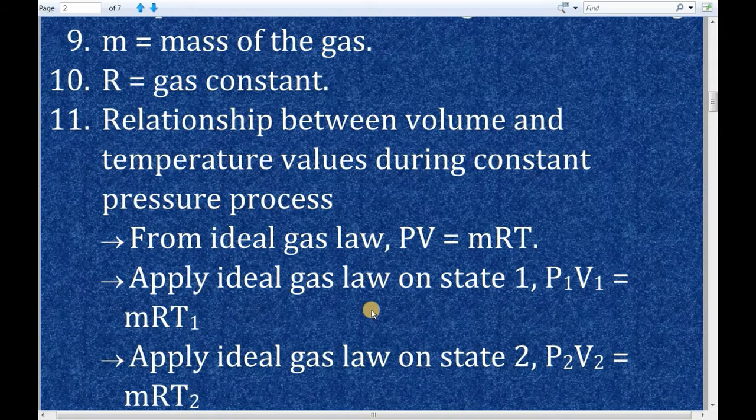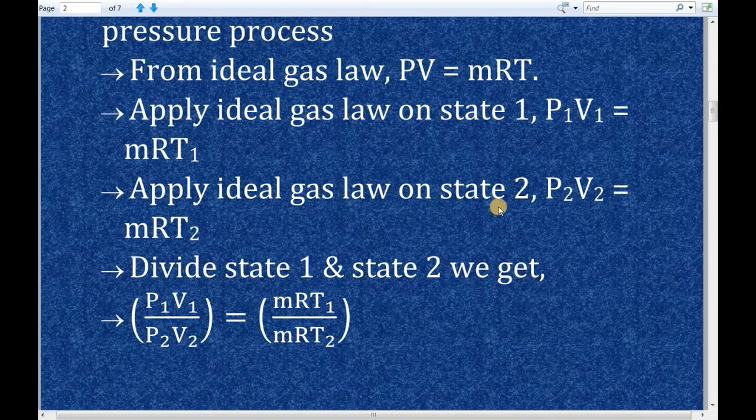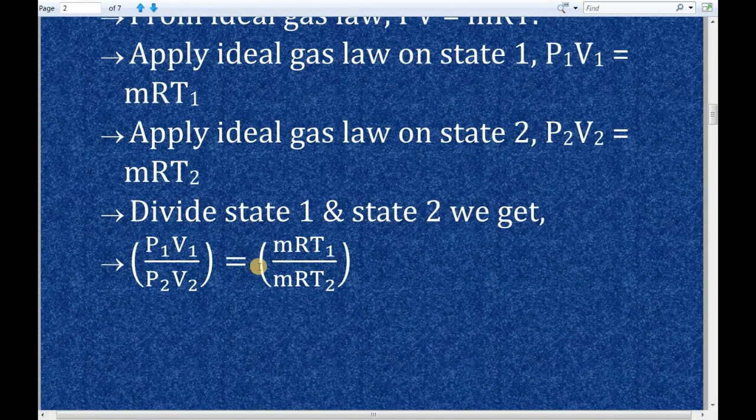Next, we will apply ideal gas law on state 2. By applying ideal gas law on state 2, we can study about the pressure, volume and temperature values of the gas at state 2. Therefore, the formula for ideal gas law of gas at state 2 is P2 V2 = mR T2. Next, I am going to divide this state 1 and state 2. We get P1 V1 divided by P2 V2 is equal to mR T1 divided by mR T2.